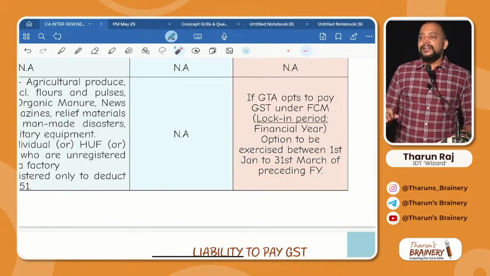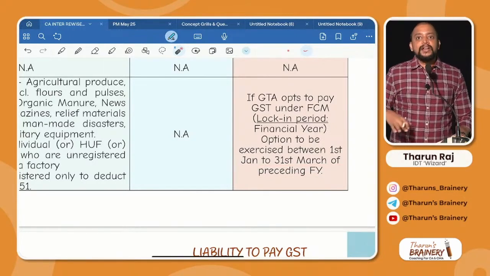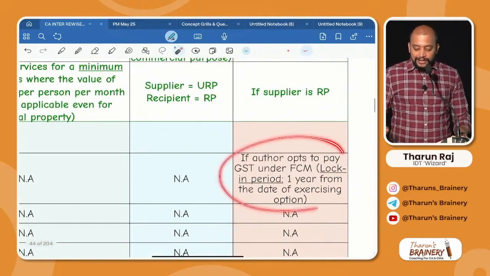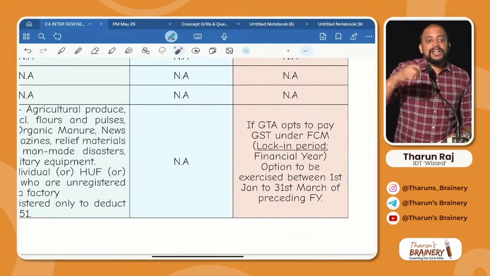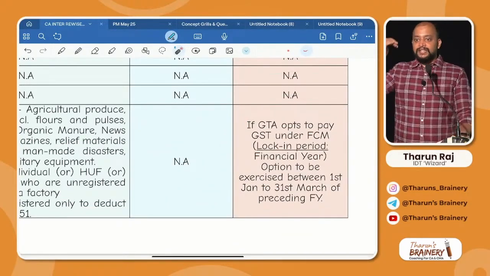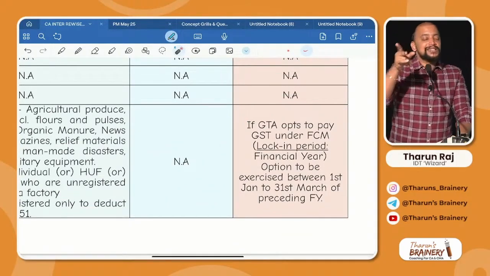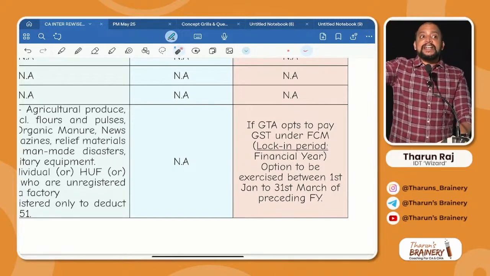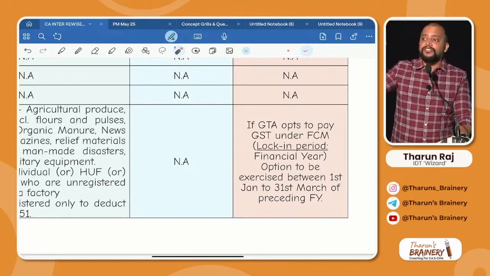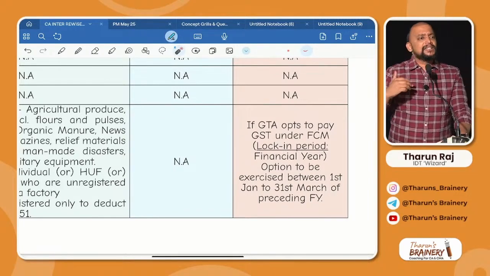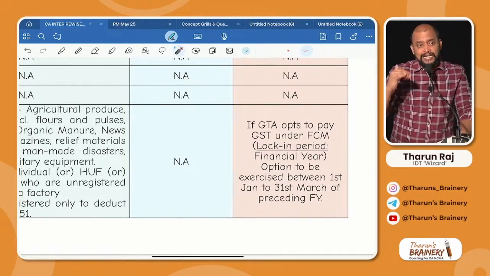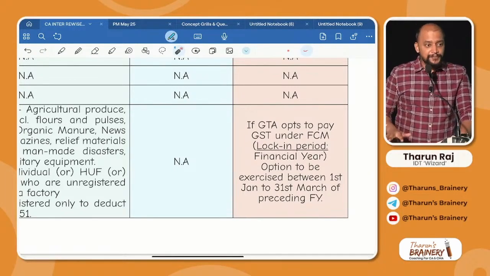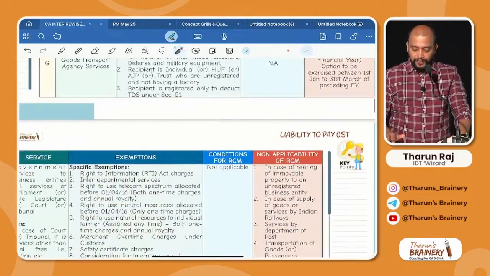And you remember an assumption for these 2 cases, author case and GTA case: if the question is silent, by default RCM. Is it clear? RCM, that option is there, na. Only if in the exam question they give that they have opted for FCM, it will be FCM. Otherwise, what will be the default option? The default option will be always RCM option. Is it clear? Then next one.